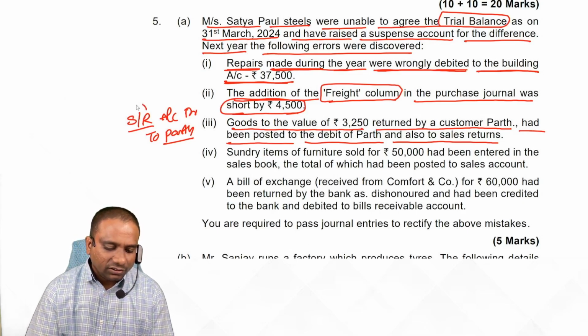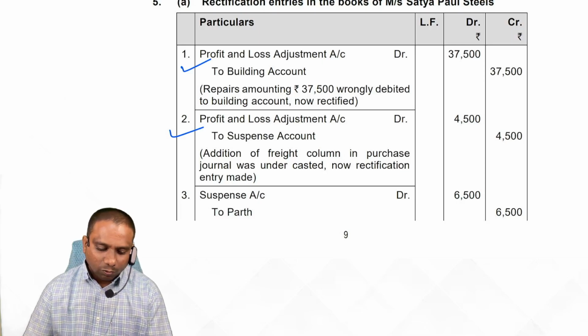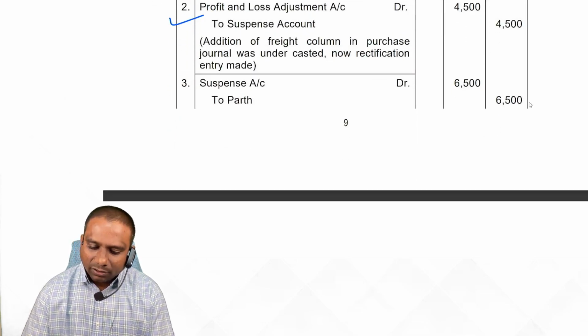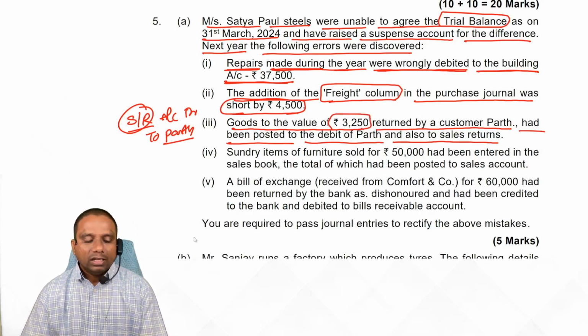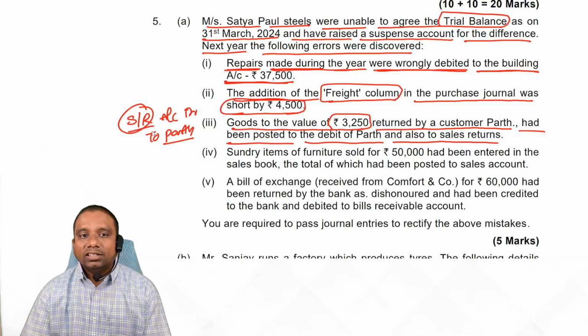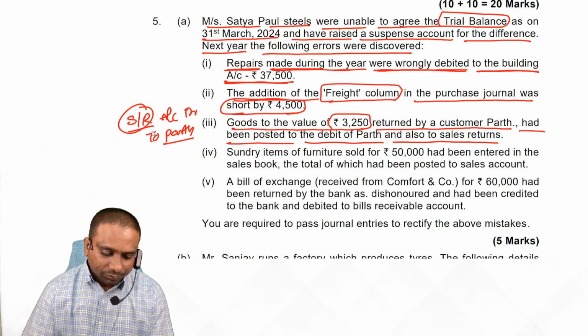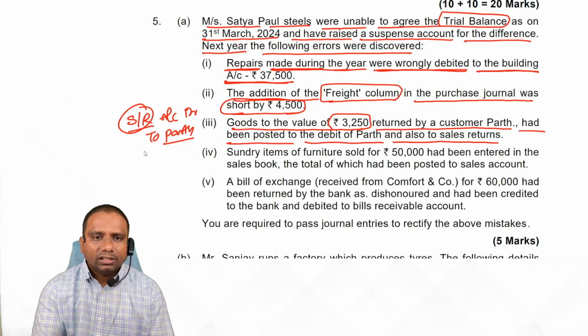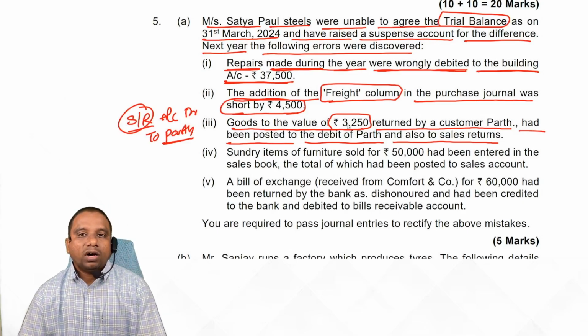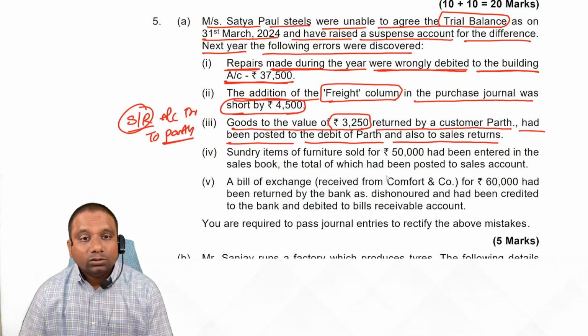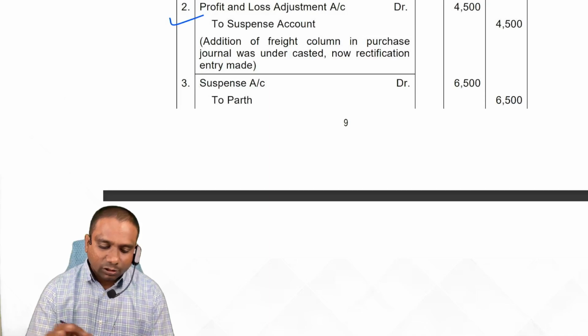Observe carefully. Sales returns is a P&L adjustment. Now observe. Parth account, normally how much is the amount? 3,250. Earlier Parth account is debit, now we have to credit 3,250. Anyway, Parth account must be credited 3,250. Sales returns earlier debit, now it is correct, no? Sales returns correct. So Parth account credit 6,500.